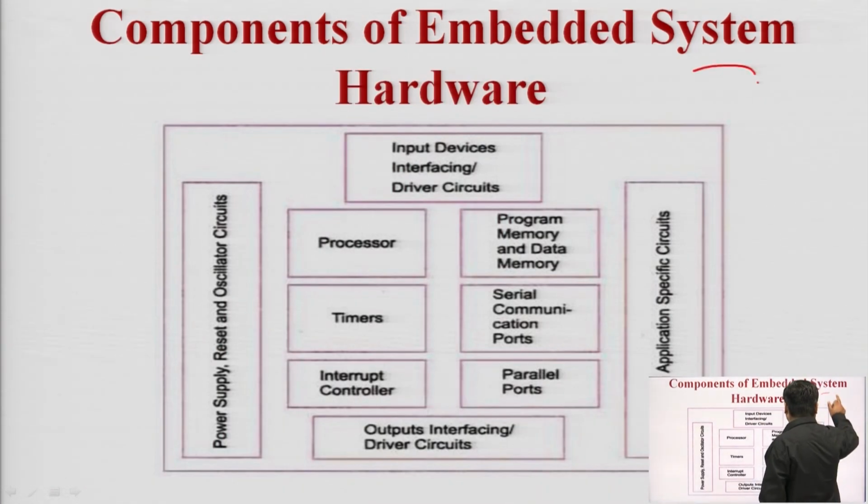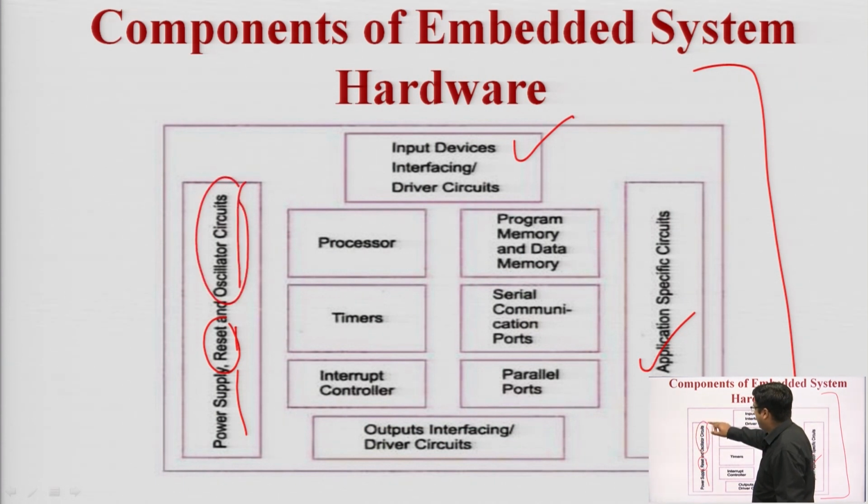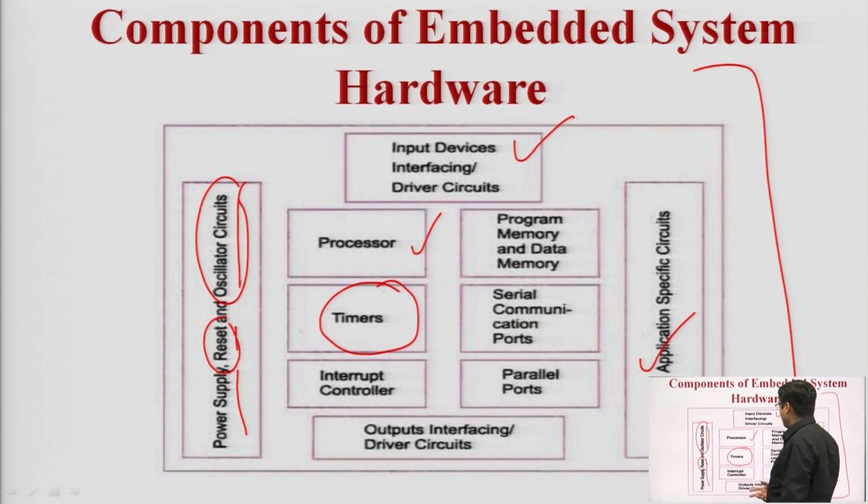In this slide we can say that there are numerous components of an embedded system: input devices, system application circuits, power supply units required. Reset, to reset the circuit we need a reset circuit. Oscillator circuit is used to provide the frequency of operation to the microcontroller. Processor, we need to carry out the operations. Timers are used to control particular events.